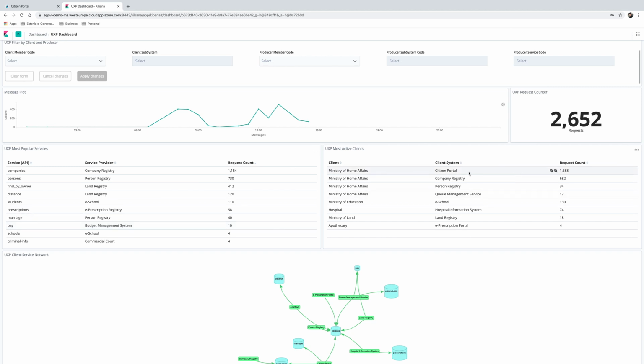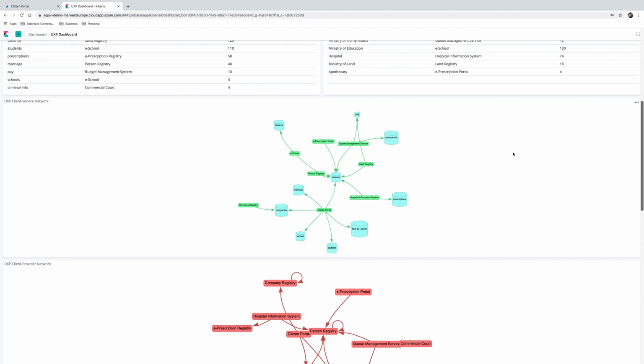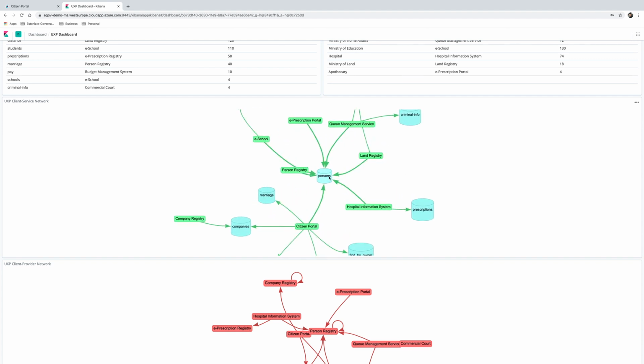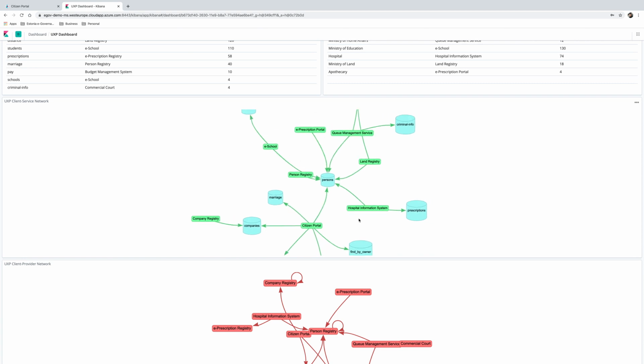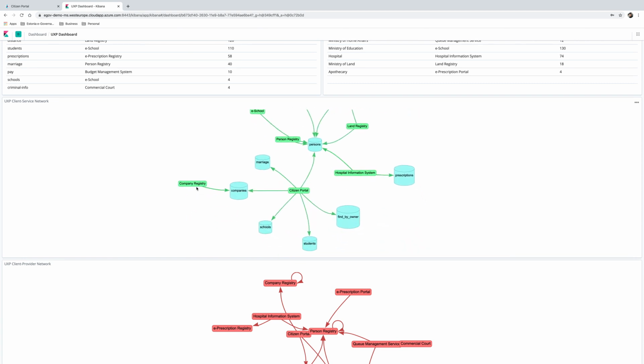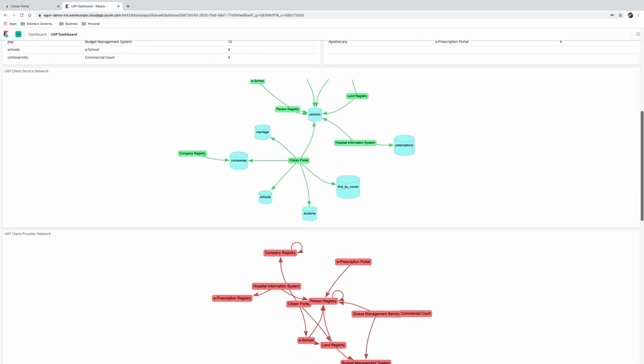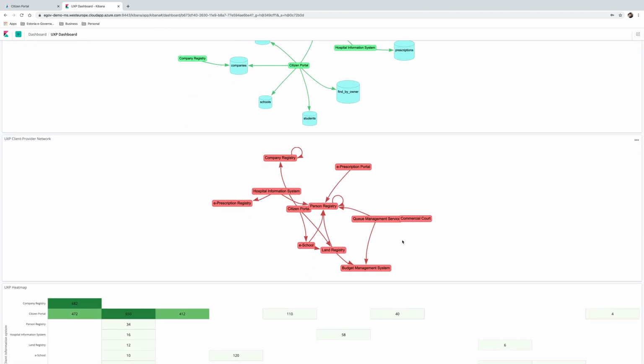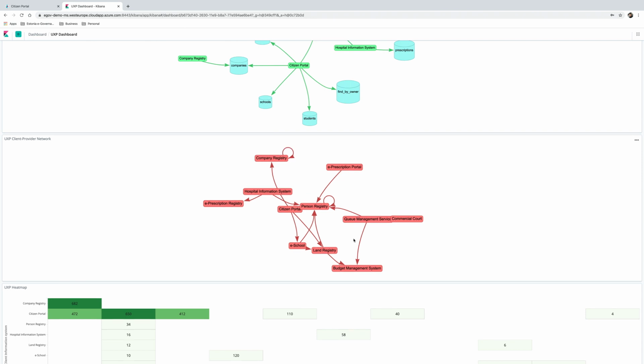Next to the services are the different client systems, such as the Citizen Portal, the queue management service, as well as information about the organizations managing those systems. Next, we see the visualization of connections between the services exchanging the data. Here, once again, we see the land registry, queue management service, e-prescription portal, e-school system, Citizen Portal, hospital information system, company registry, and others. Another view shows the connections between different systems where those services reside.